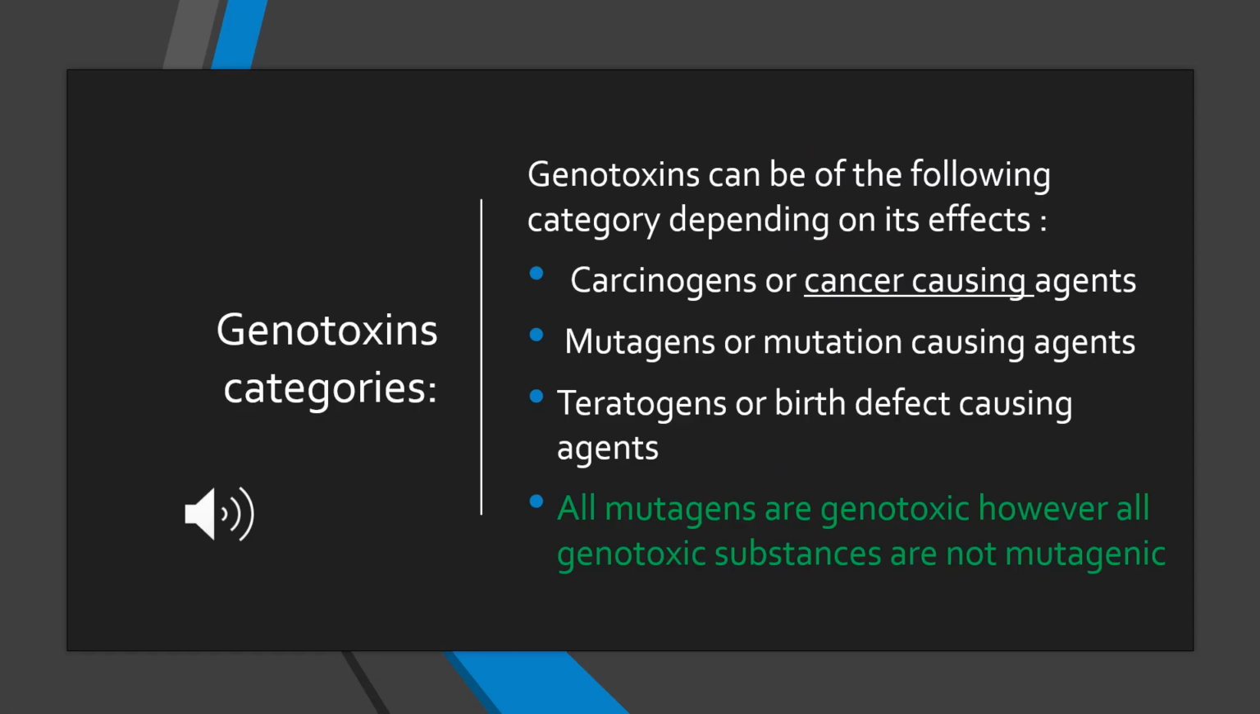So genotoxins are nothing but the substances which are toxic for our genetic material. There are different types of these genotoxics. Carcinogens are the agents which cause cancer. Mutagens are the agents which induce mutations in our body. Teratogens are the ones which induce birth defects in the fetus. So all the mutagens are genotoxic, but not all genotoxic agents are mutagens.